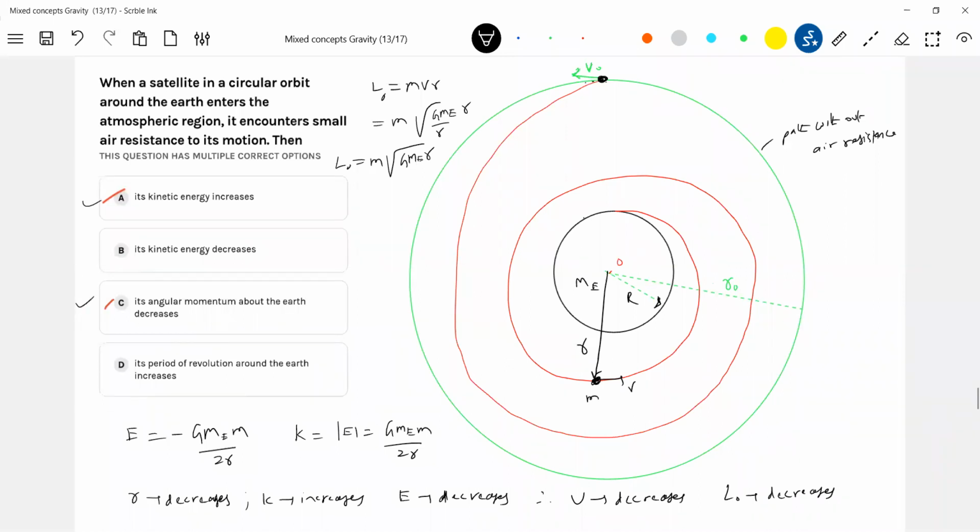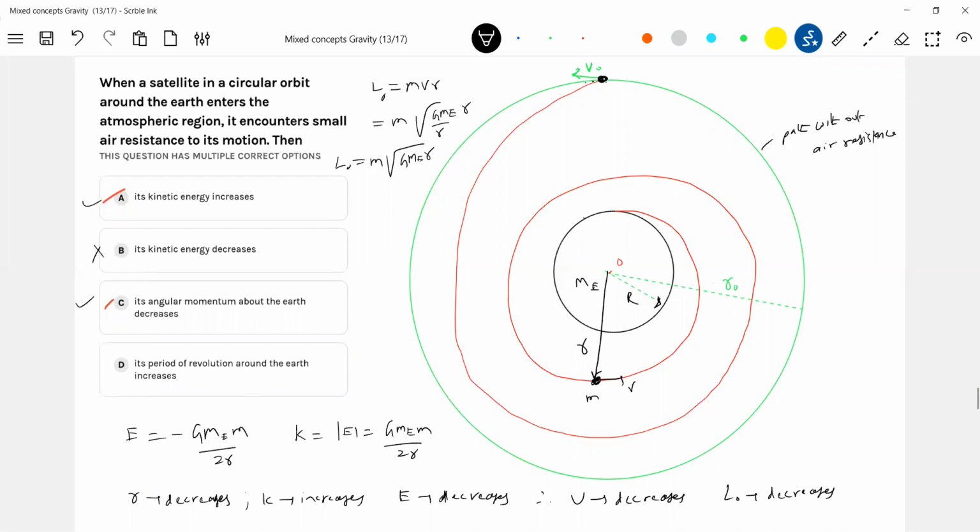Now, its period of revolution around the Earth increases. What about this? The period of revolution depends on what? The time period of revolution depends on small r.